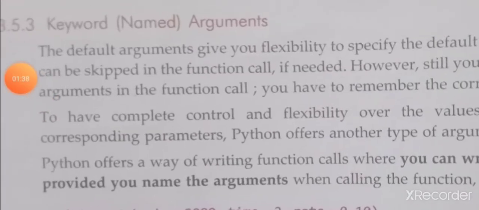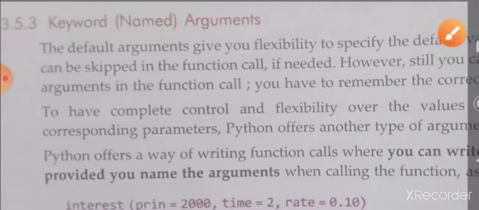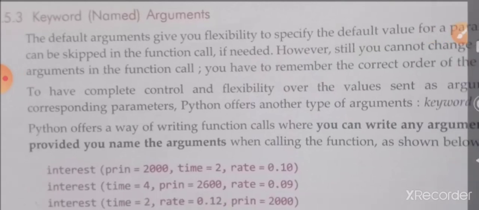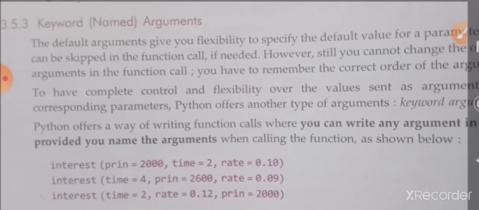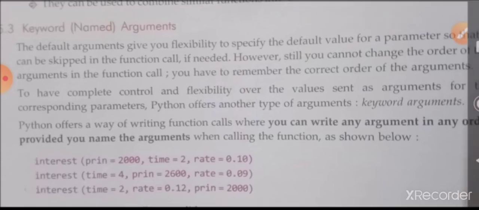Next, we are going to see keyword named arguments. What, sir? What is that keyword named arguments? The default argument gives you flexibility to specify the default value for a parameter, so that it can be skipped in the function call.